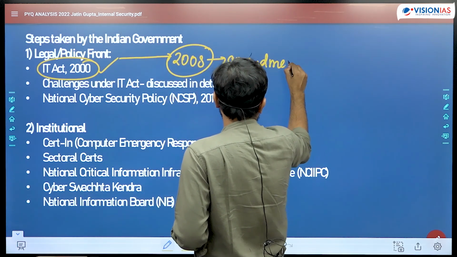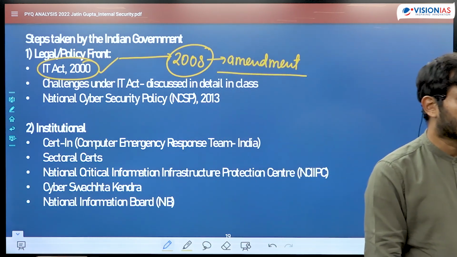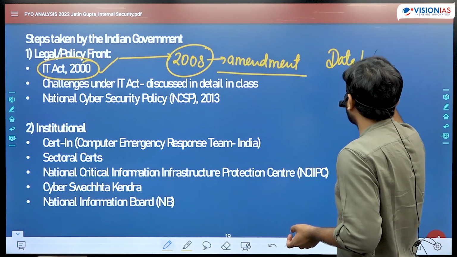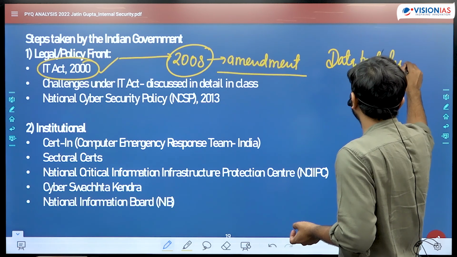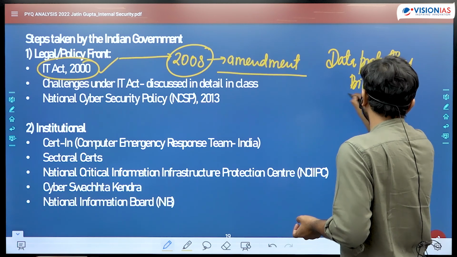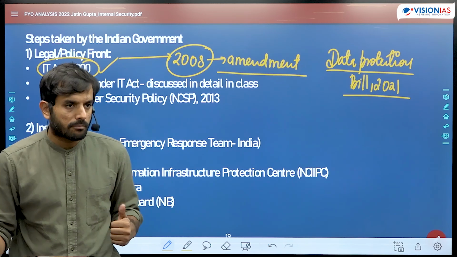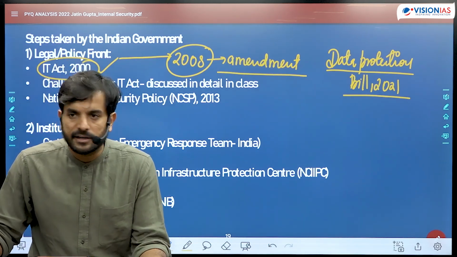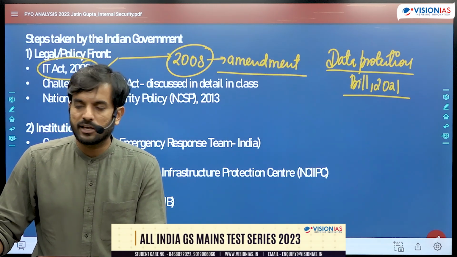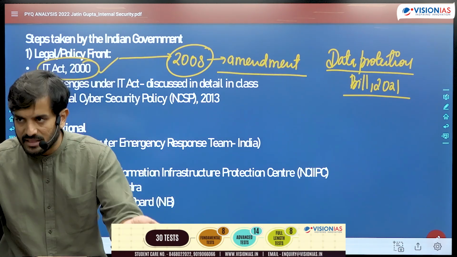As a result of it, various provisions were added into the IT Act to deal with the various issues associated with cybersecurity. You could mention the fact that we have drafted our Data Protection Bill 2021 already, on which a comprehensive report was submitted by the Joint Parliamentary Committee. And now we have even withdrawn that bill from the Parliament, but very soon we can expect a data protection law in the country to put stringent standards and provisions in place to protect the data of the individuals from misuse by those agencies which have been given that particular data.